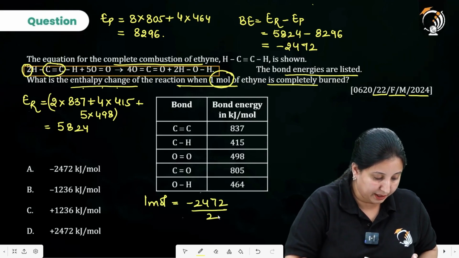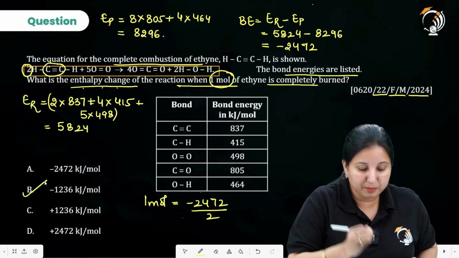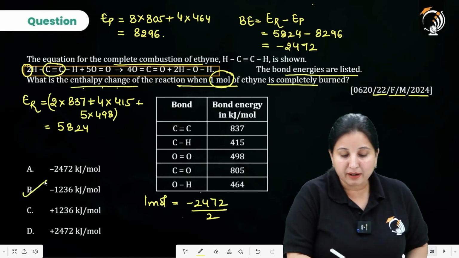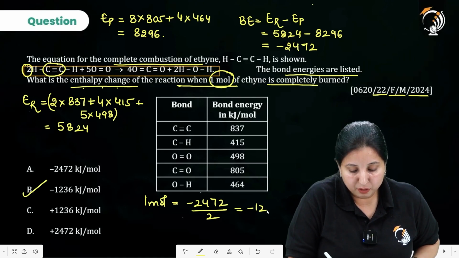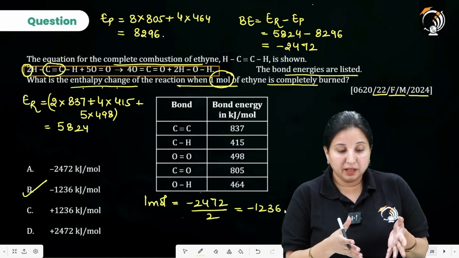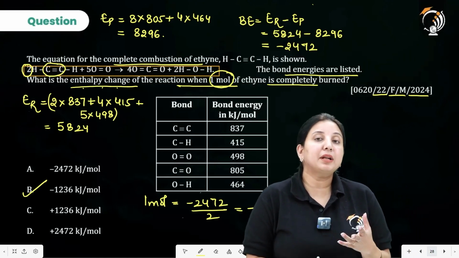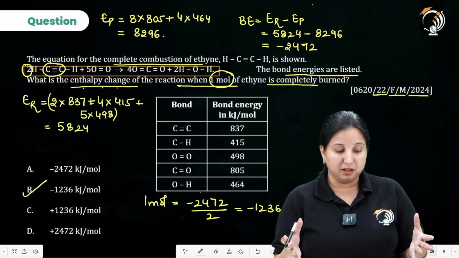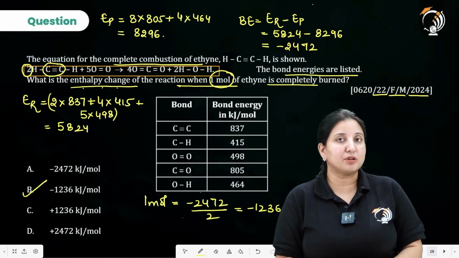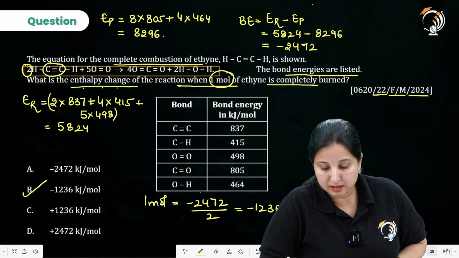So on dividing it by 2, it is going to be 1236. So option B is going to be my answer, because this value is going to come in the negative, minus 1236. Now it was a very simple form in which they gave the question. Note over here that sometimes they do not give the open structure form, they give the condensed structure. So it is advisable to make the open structures.